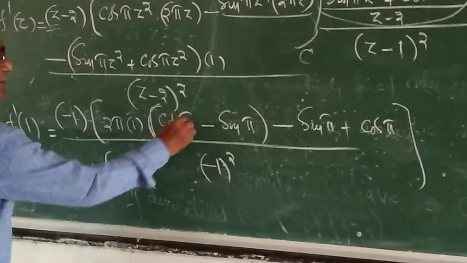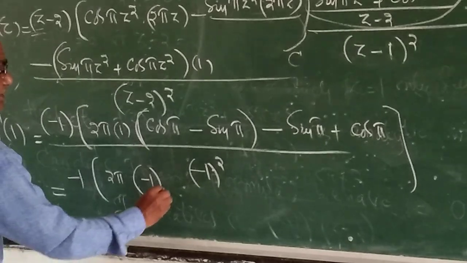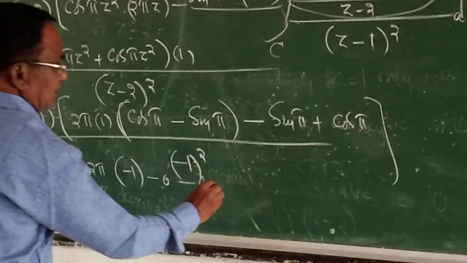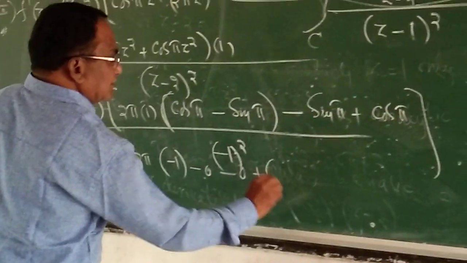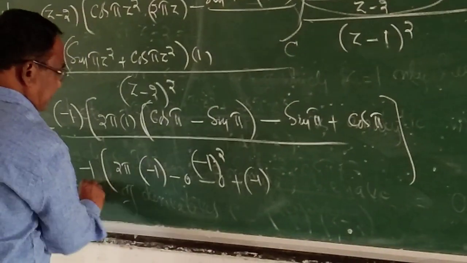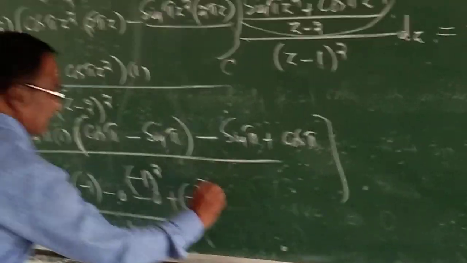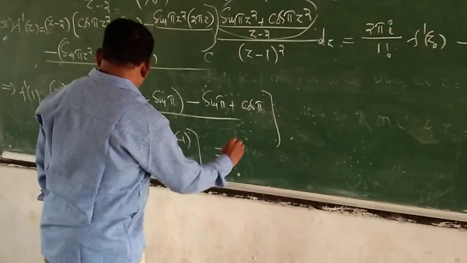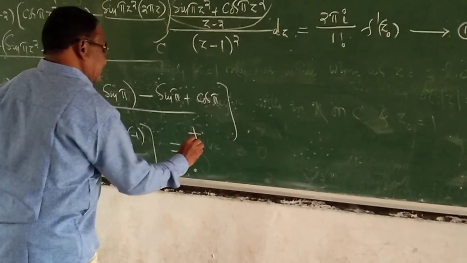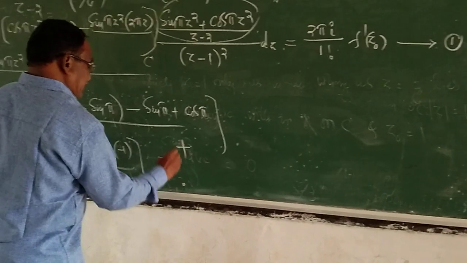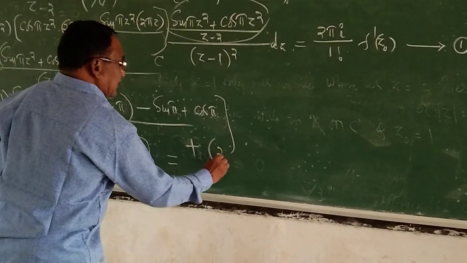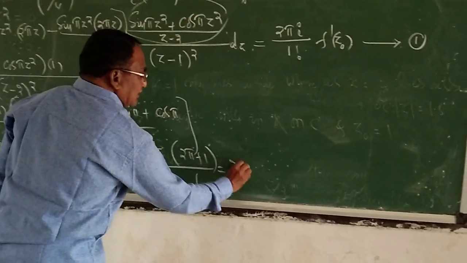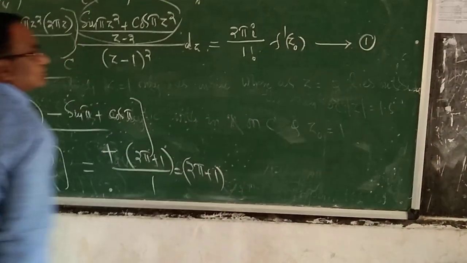We know the value of cos pi. Cos pi is minus 1. Minus sin pi is 0. Plus cos pi is minus 1. Whole divided by minus 1 whole square is 1. This is equal to minus into minus, plus, that is, you take minus outside. What we get? 2 pi plus 1 divided by 1 is equal to 2 pi plus 1.